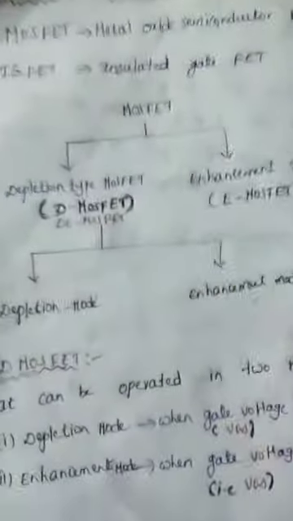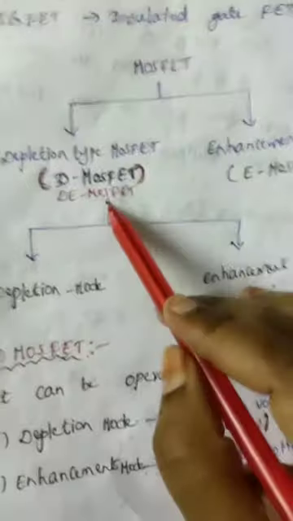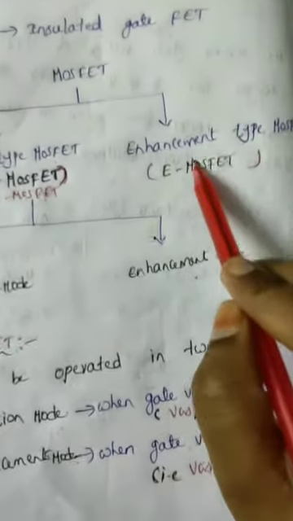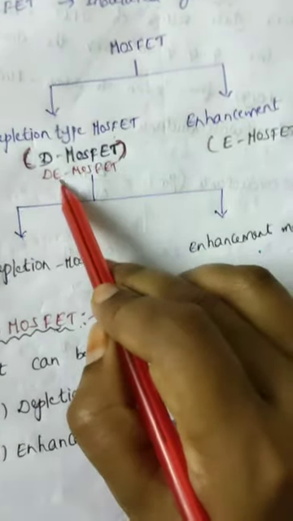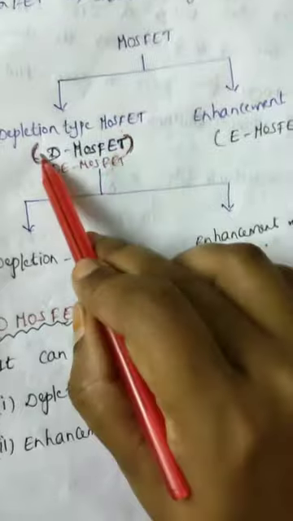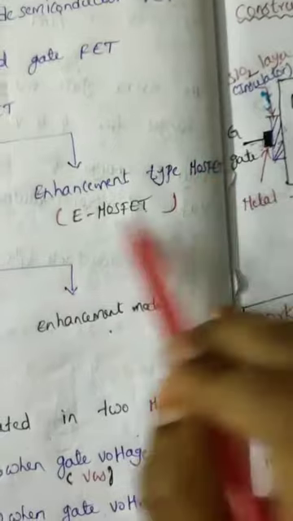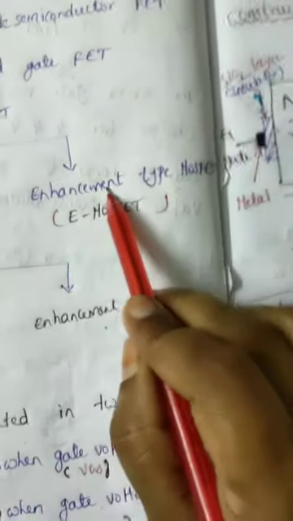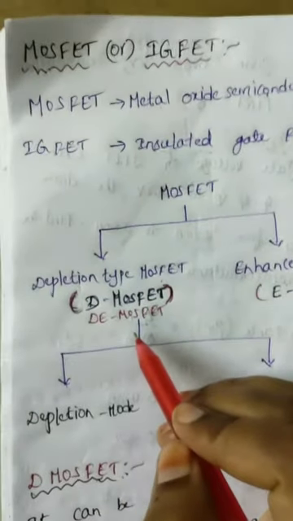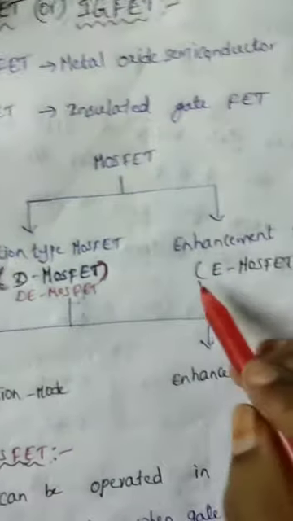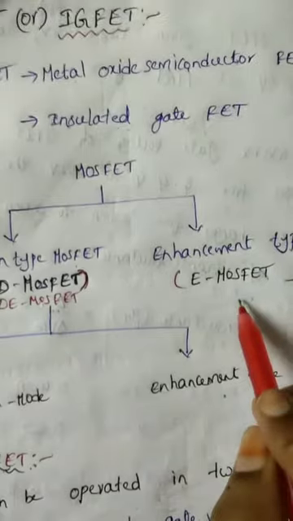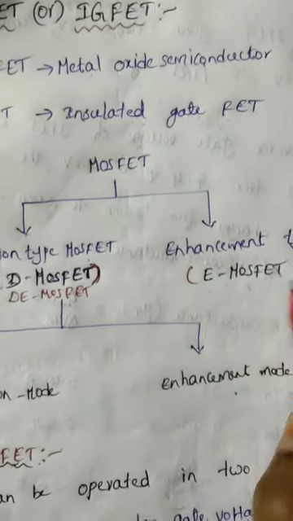Next, MOSFET is classified into two types: depletion type MOSFET and enhancement type MOSFET. In simple form it is called DE MOSFET or D MOSFET, D for depletion type. Enhancement type MOSFET in simple form is E MOSFET, E for enhancement type. DE MOSFET is again classified into two types, N channel D MOSFET and P channel D MOSFET, and in a similar way E MOSFET also has two types, N channel E MOSFET and P channel E MOSFET.